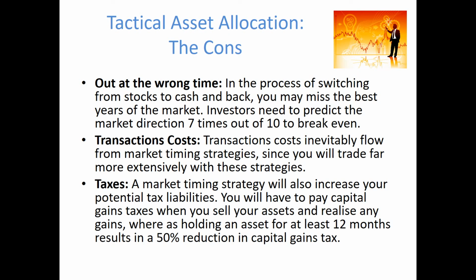But there are some detriments of tactical asset allocation. First of all, switching at the wrong time. We know that when you dynamically switch, you can sometimes miss the best time of the market. Take the global financial crisis, for example. If an investor had predicted the global financial crisis and switched out of the market just prior to the GFC, but let's imagine that the investor had not switched back into equities until mid to late 2009.